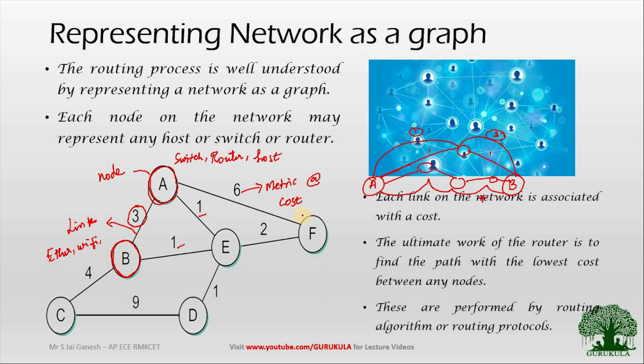We can generally take the number of hops as a cost, or you can also take the bandwidth, or you can take the delay. The cost can be anything, but in most general situations we will be using number of hops as a metric over here. So this is the representation of a network that we use in our subsequent classes in order to understand the routing protocols and then the routing algorithms.